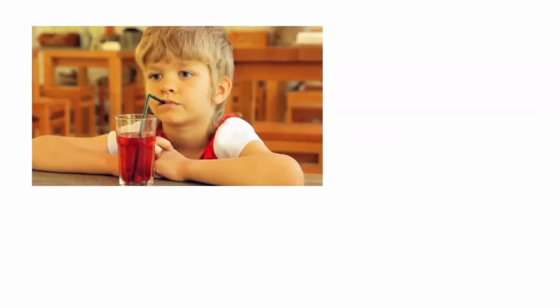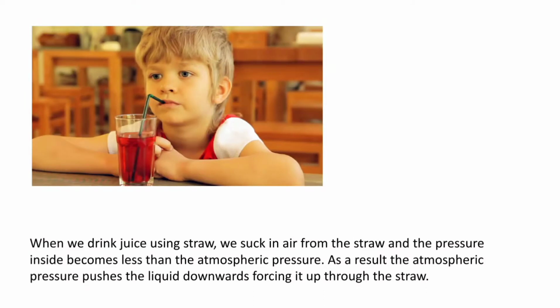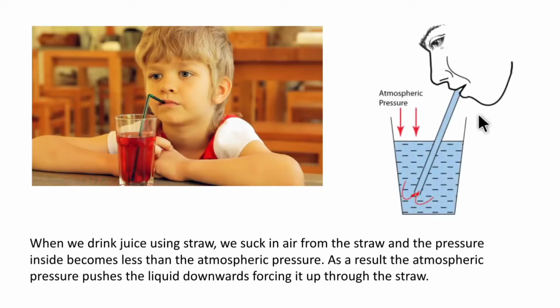Here we see a picture where a child is using a straw. Usually when we drink juice using a straw, we suck in air from the straw and the pressure inside becomes less than the atmospheric pressure. So when we are sucking the straw, the pressure at this point gets reduced. The atmospheric pressure over here is applying a constant pressure.